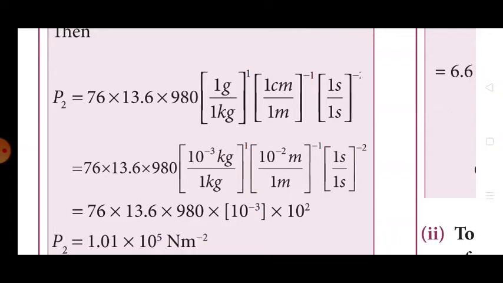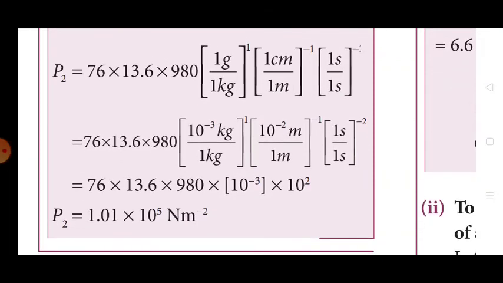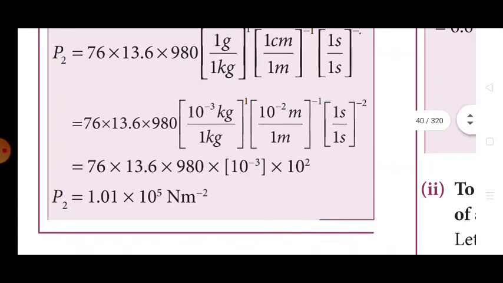P2 is equal to 76 into 13.6 into 980, (1 gram by 1 kilogram) to the power 1, (1 centimeter by 1 meter) to the power -1, (1 second by 1 second) to the power -2. After simplification, we get P2 is equal to 1.01 into 10 power 5 Newton meter square inverse.